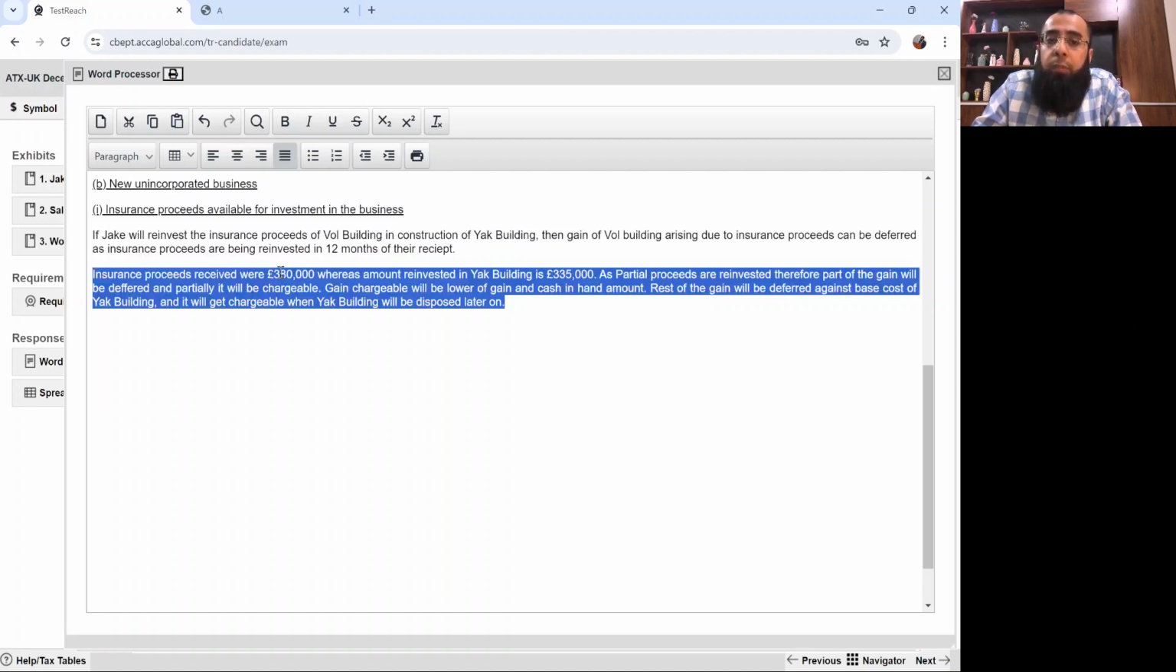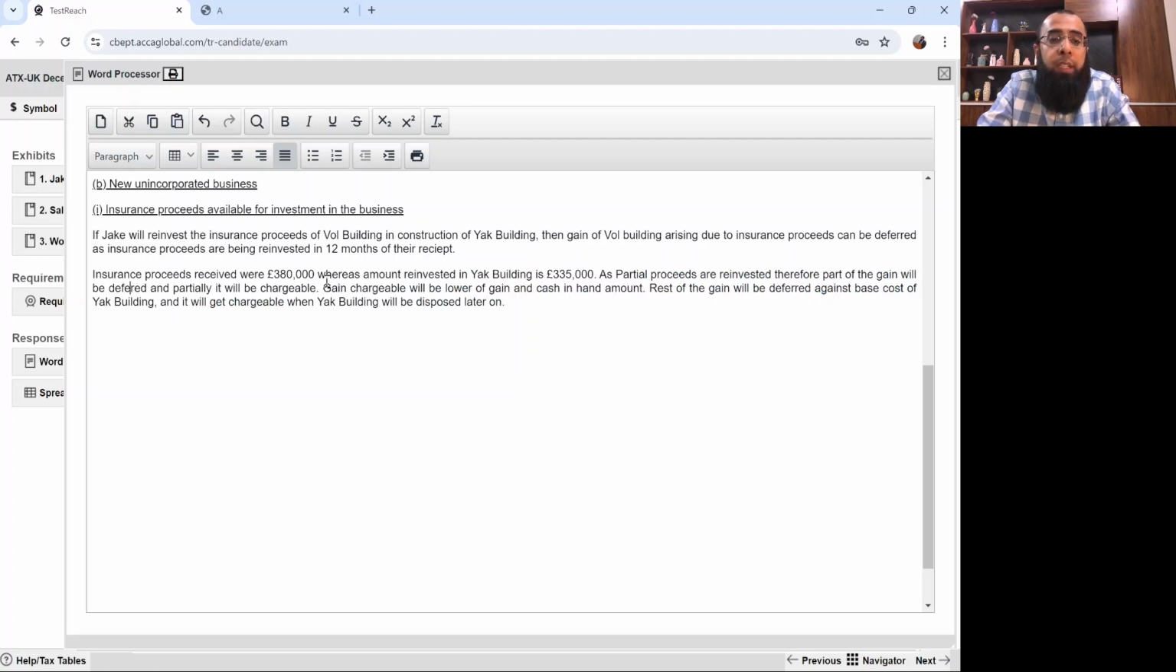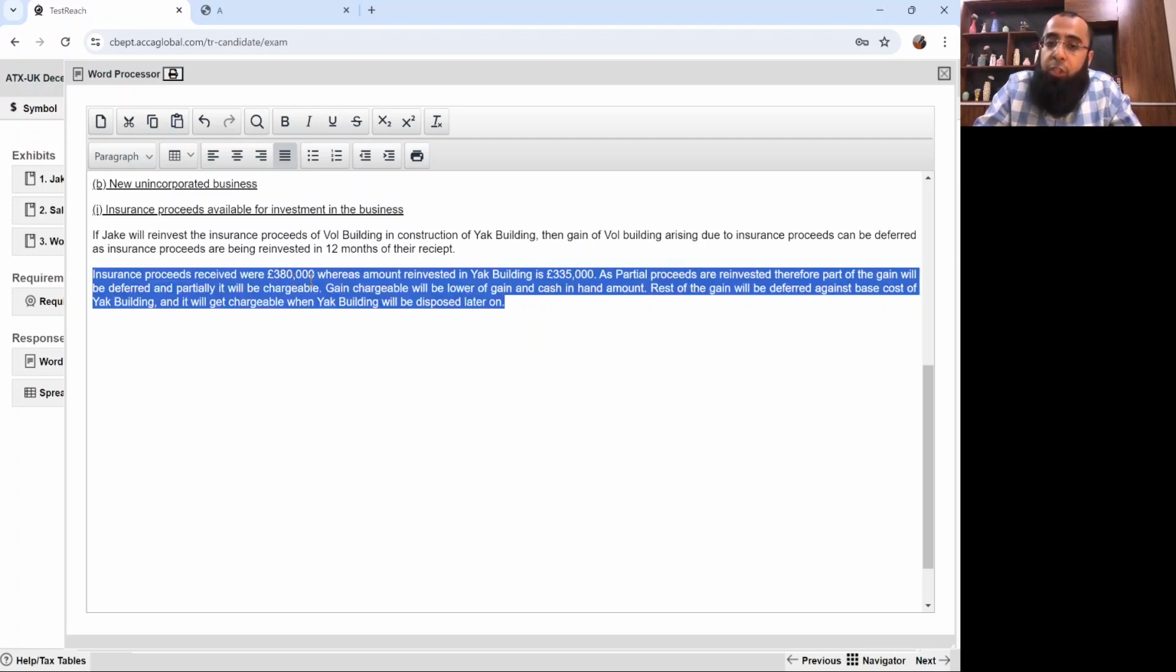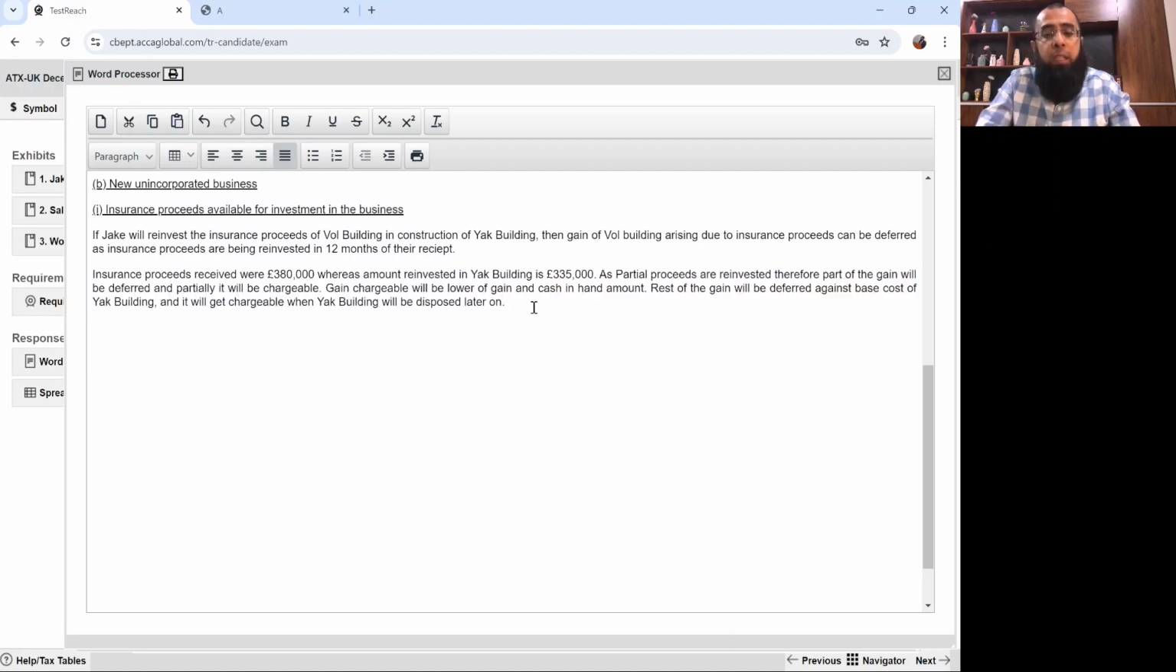Insurance proceeds received were 380,000, whereas the amount reinvested in yak building is 335,000. As partial proceeds are reinvested, you haven't reinvested the entire amount. Therefore, part of the gain will be deferred and partially it will get chargeable. Gain chargeable will be the lower of gain and cash in hand amount. The rest of the gain will be deferred against the base cost of yak building, and it will get chargeable when yak building is disposed of later on.